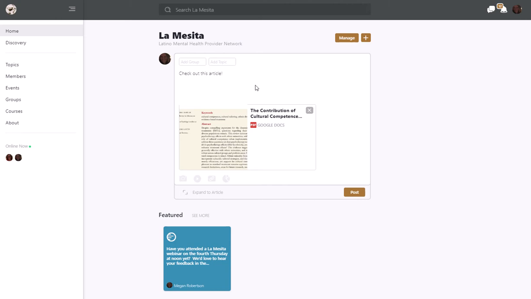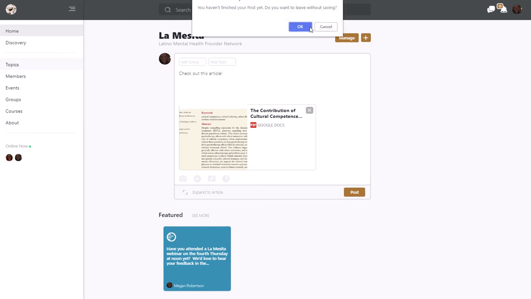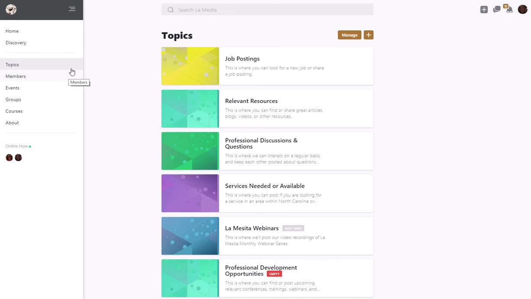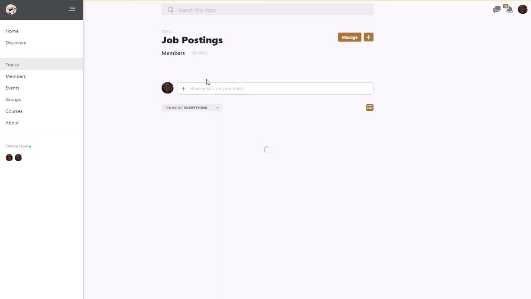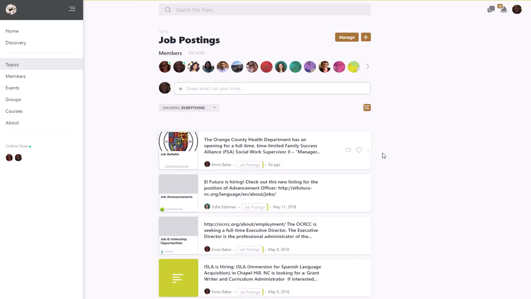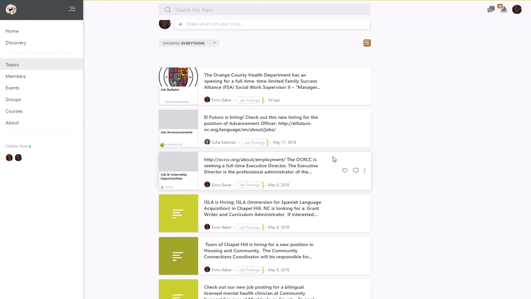And other things you can do in the network, over on the left-hand side, you'll be able to see the navigation pane that has some other options. So if you go into topics, you can see all the different topics, and if you would like to look at something specifically, like for example, if you just want to see job postings, you can open up the job postings topic and scroll through to see all the jobs that have been posted.